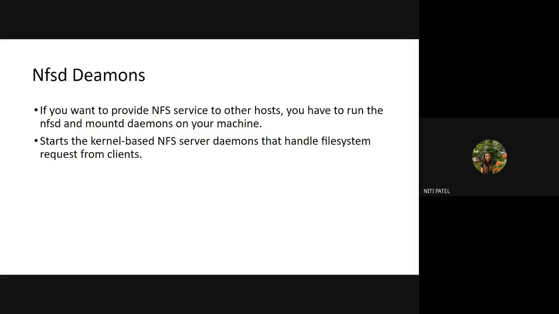Those files will be stored in the MNT directory of the respective client. Okay. How is this going to work? We'll see in the next slide.